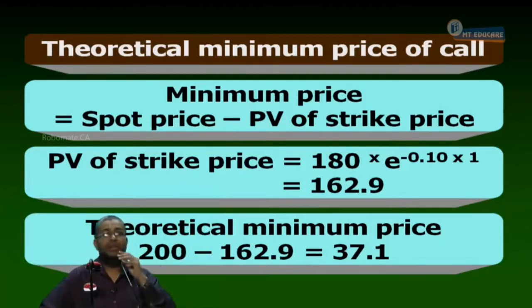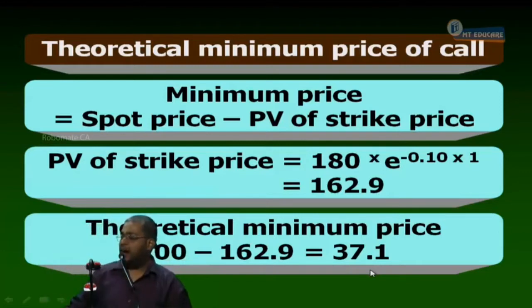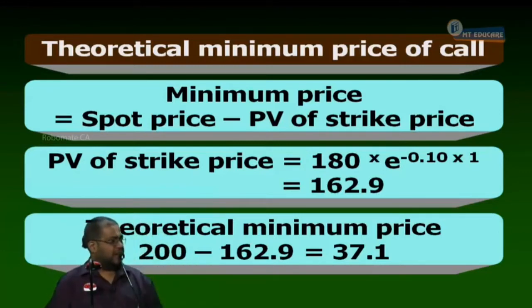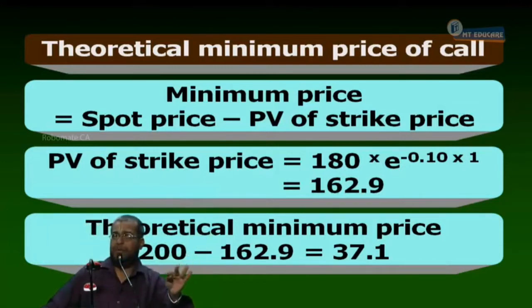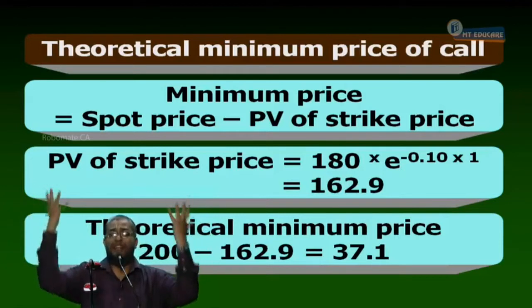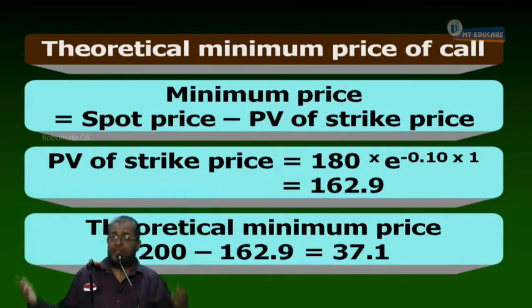Now, we all know that the call should be trading at a minimum price of how much? 37.1. The minimum premium should be how much? 37.1. It should not be below that. Yes or no? But look at the question. The call is trading in the market at how much here? 30 rupees. This call is available for 30, but the call is worth what?